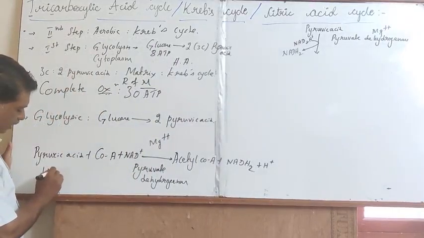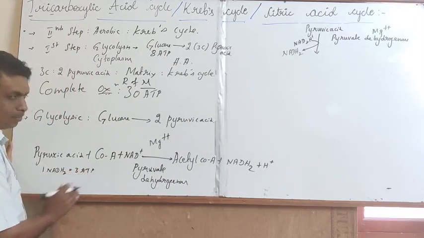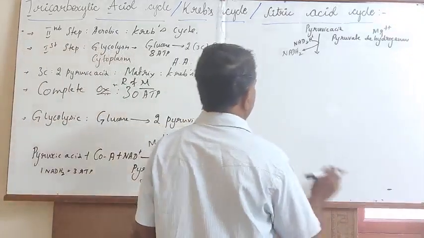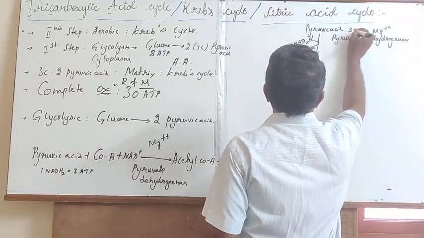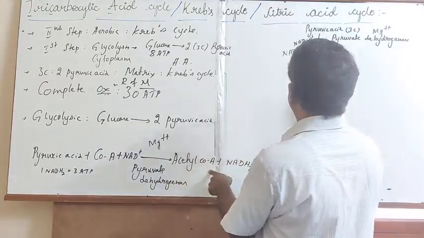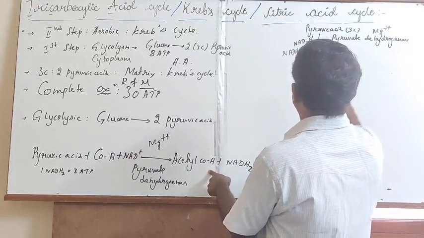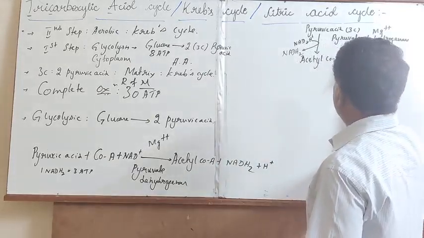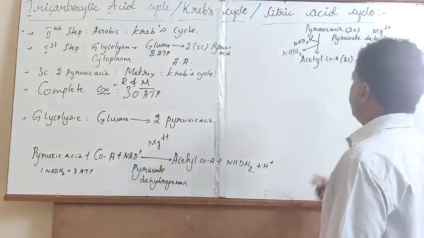One molecule of NADH2 is equal to 3 molecules of ATP. Later, the pyruvic acid, a 3-carbon containing compound, will get converted into acetyl-CoA. Acetyl-CoA is a 2-carbon containing compound.